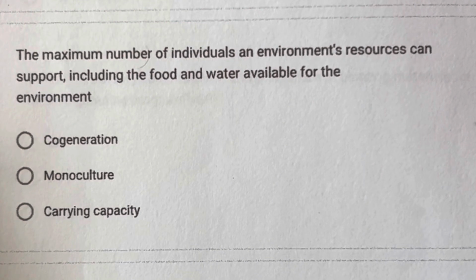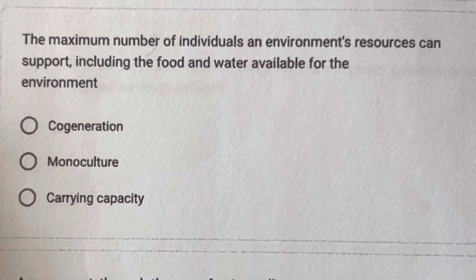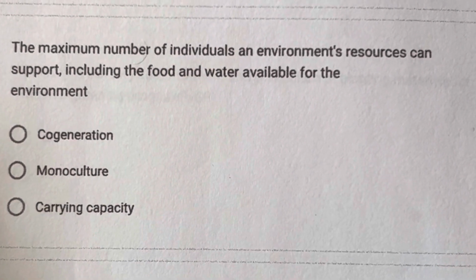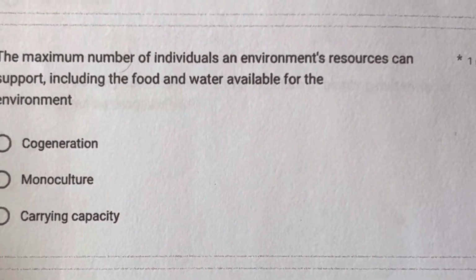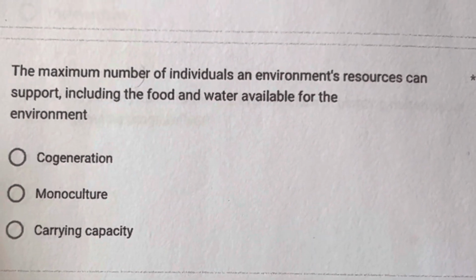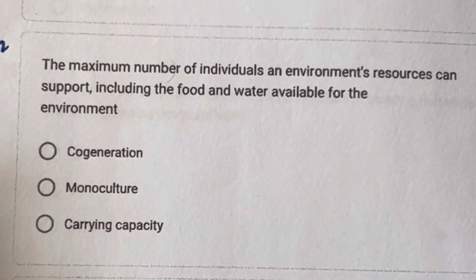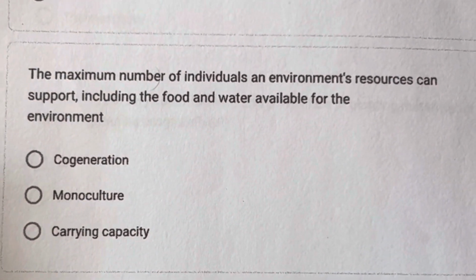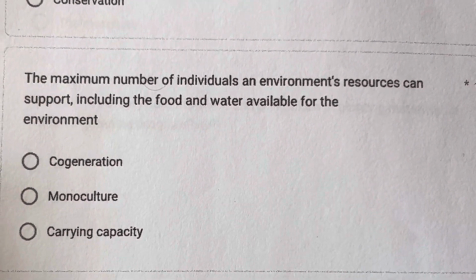The maximum number of individuals an environment's resources can support, including the food and water available in the environment. A. Cogeneration, B. Monoculture, C. Carrying capacity. So the correct answer is letter C, carrying capacity. So the keyword is maximum number of individuals and environment.